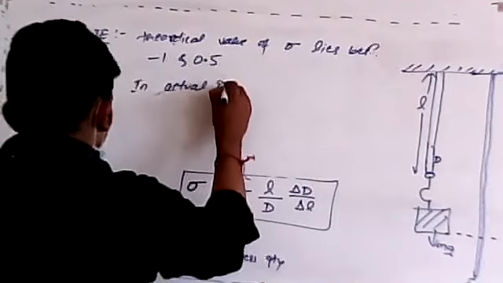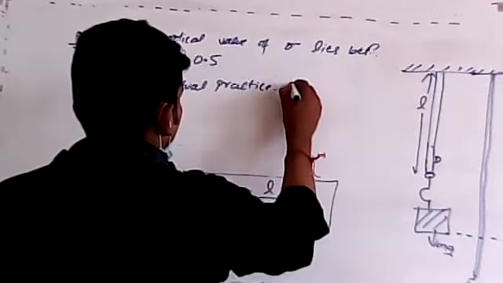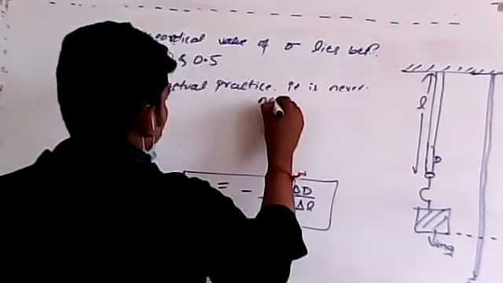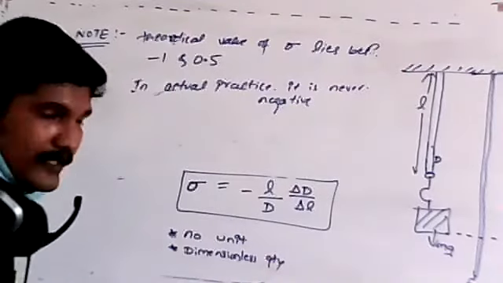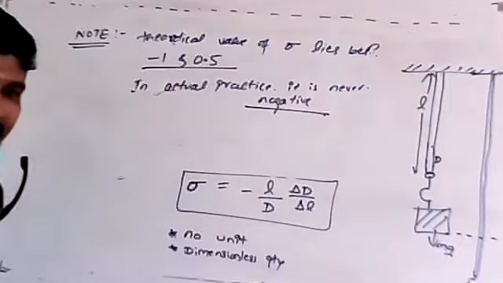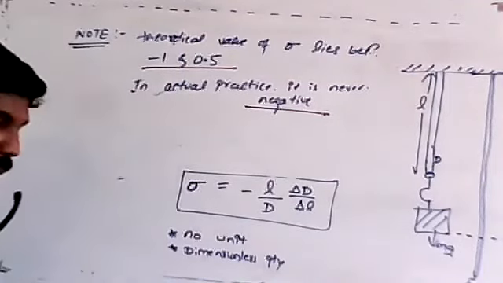In actual practice, it is never negative. Remember all these points, and underline these two points. Practically and theoretically it gives different values.